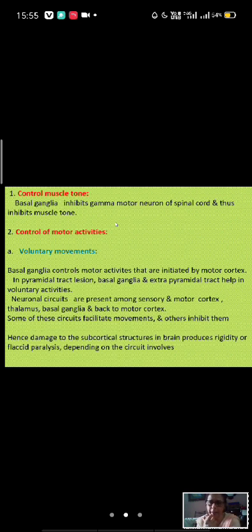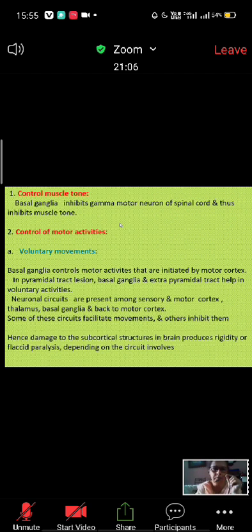It may be spastic type or it may be flaccid type. It depends on which circuit is involved. Which circuit is involved depends on this. In basal ganglia lesion, paralysis may be spastic type or it may be flaccid type.